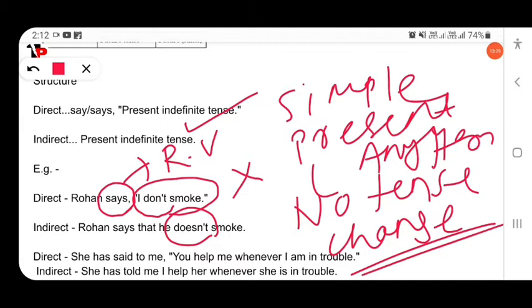So here says is in simple present, the reporting verb, and the reported verb is in simple present, so in the indirect speech the verb is also simple present. Rohan says that he does not smoke.